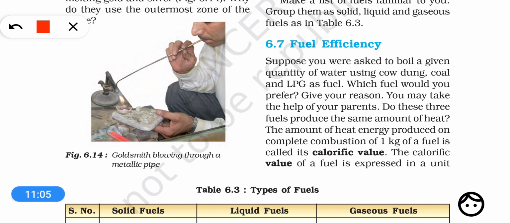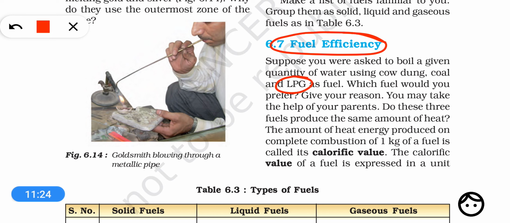So dear students, I hope you have got all the concepts related to the flame and the zones of a flame. Now another very important topic, that is fuel efficiency. Fuel efficiency, how efficient is the fuel in producing heat? So what is a fuel? Any substance which gives heat on burning, right, is a fuel. For example, LPG, wood, coal, these all are fuels.